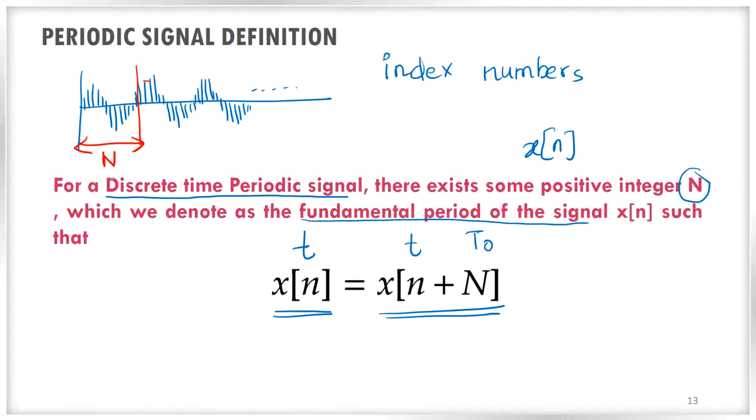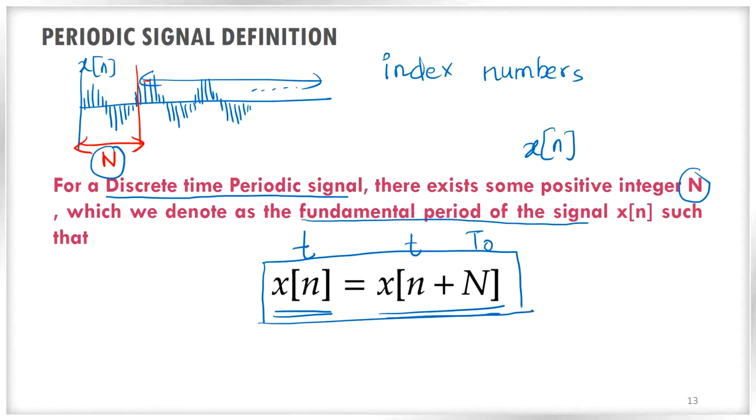After N samples, if you look here, the signal appears to be the same. Its shape is not changed; it is again periodically continuing. So if you look at the signal after the fundamental period, the signal looks the same. They are equal. That is the basic idea of this definition: x of n is equal to x of n plus capital N. That is the definition of a discrete time periodic signal.